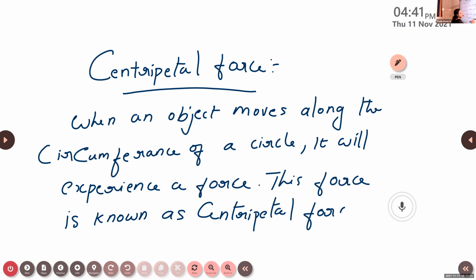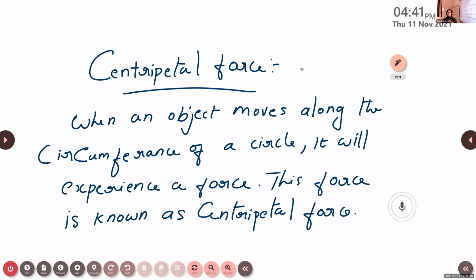So if any object moves along the circumference of a circle or circular path, it must experience a force. That force is known as the centripetal force. Is it clear what you mean by centripetal force? The force which is responsible for the centripetal acceleration of an object is known as centripetal force.